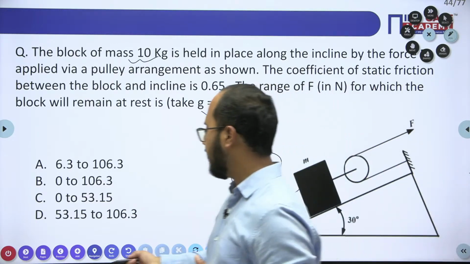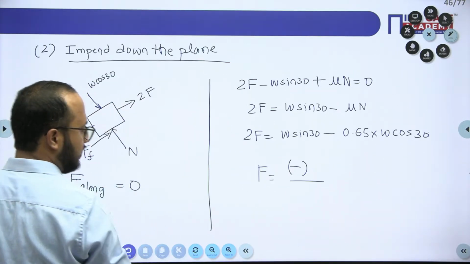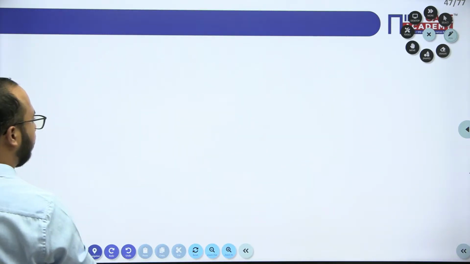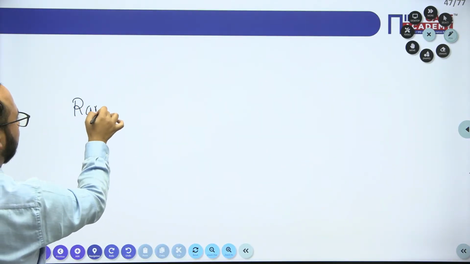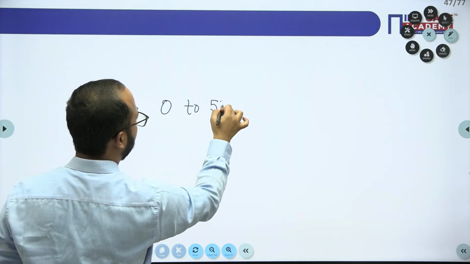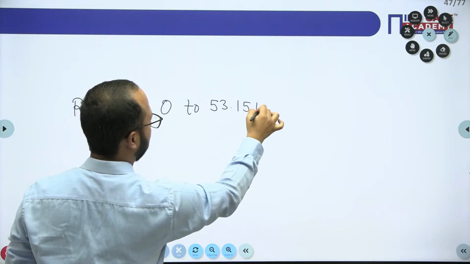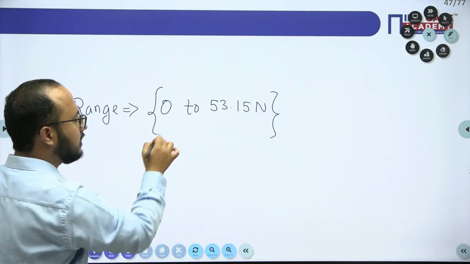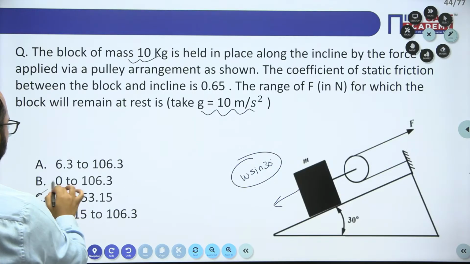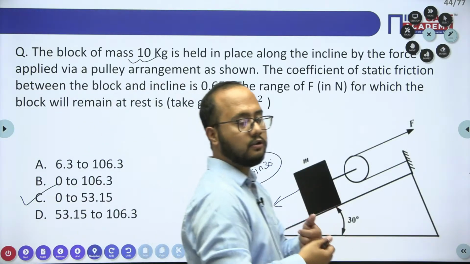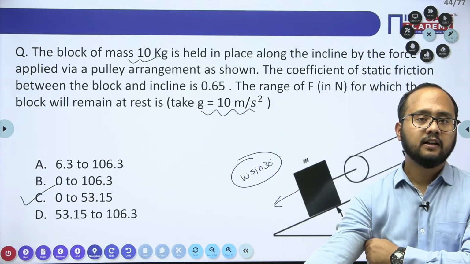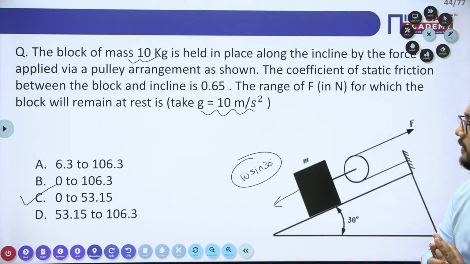So in the second case, we take the answer as 0. Finally, what is the range for which the block will be in static condition? 0 to 53.15 Newton. For that range, the block will be in static condition. So which option is correct here? Option C will be the correct answer. Are you getting the point? Okay.